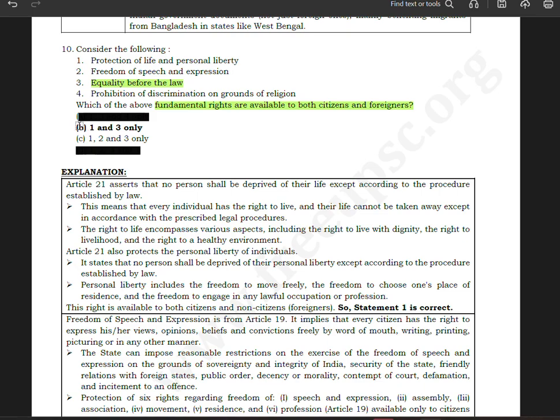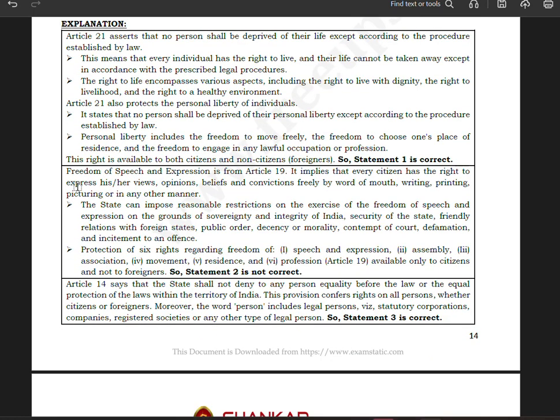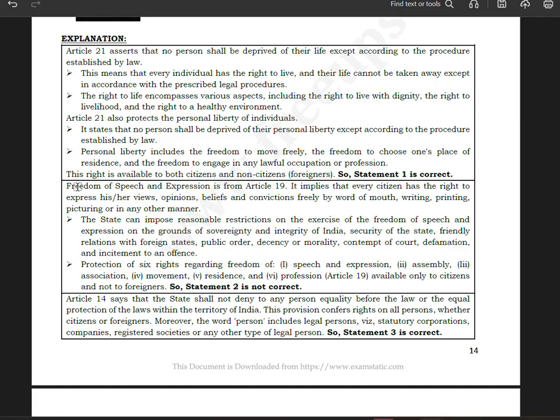Protection of life and liberty, yes, it is provided to both, and equality before law. Let us see the explanation. This is one of the important questions. Article 21 asserts that no person shall be deprived of their life except according to procedure established by law. This means that every individual has the right to live. Their life cannot be taken away except in accordance with the prescribed legal procedures.